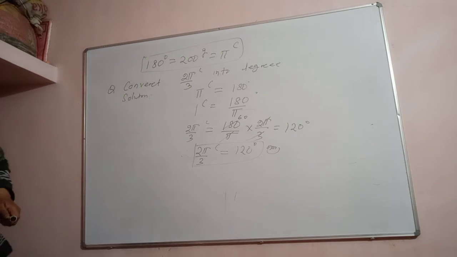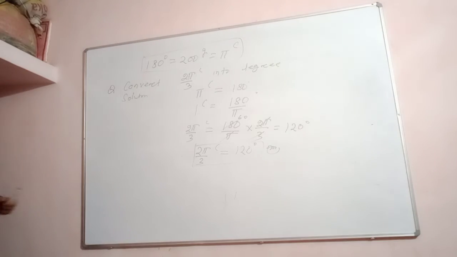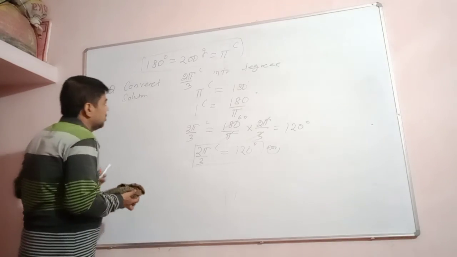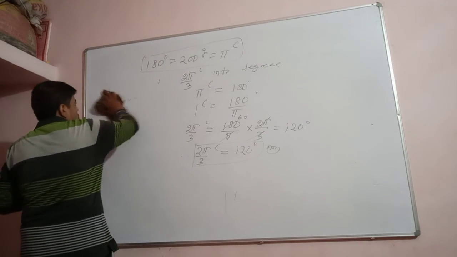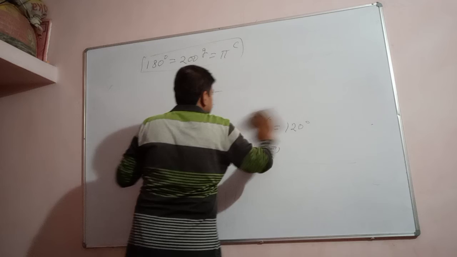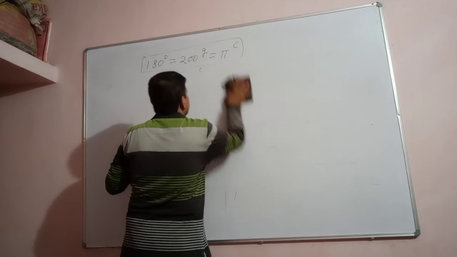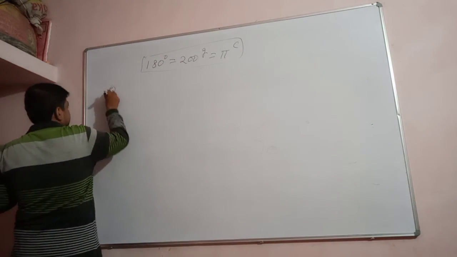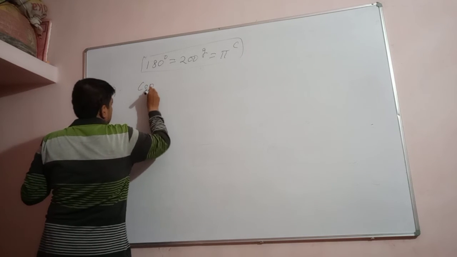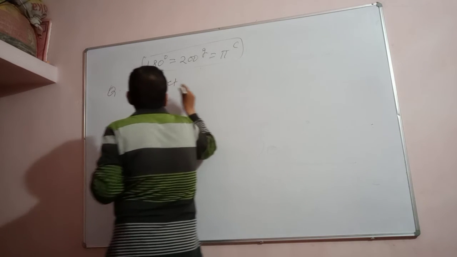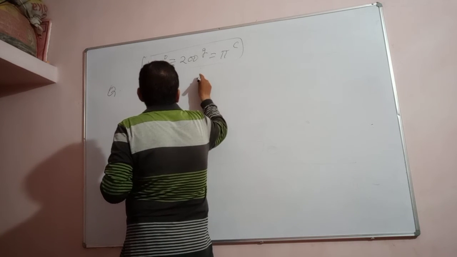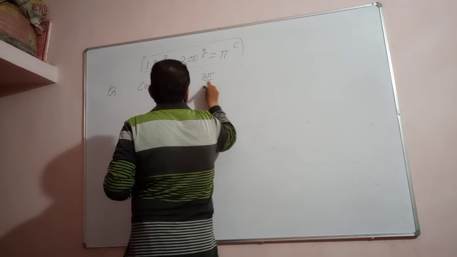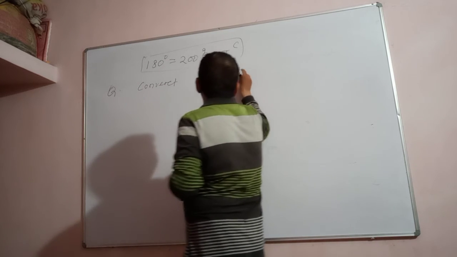So you can follow a similar kind of problem, how to convert radian to degree. Now let us see one question, how to convert to grade. Another question I am giving: convert 3 pi by 2 radian into grade.